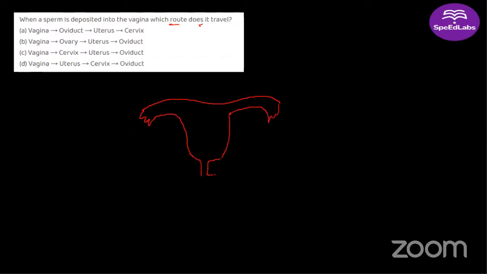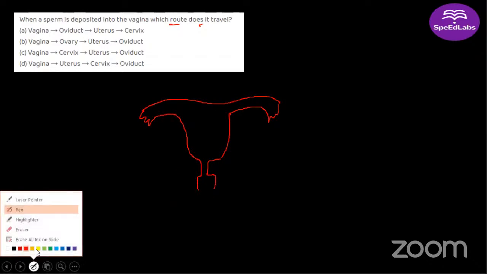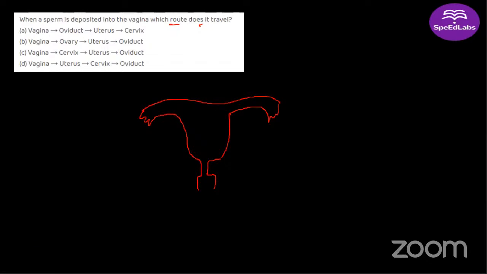I'm just drawing a very rough diagram of the female reproductive tract. Why are you guys confused? What is this structure? What should I label this part as?